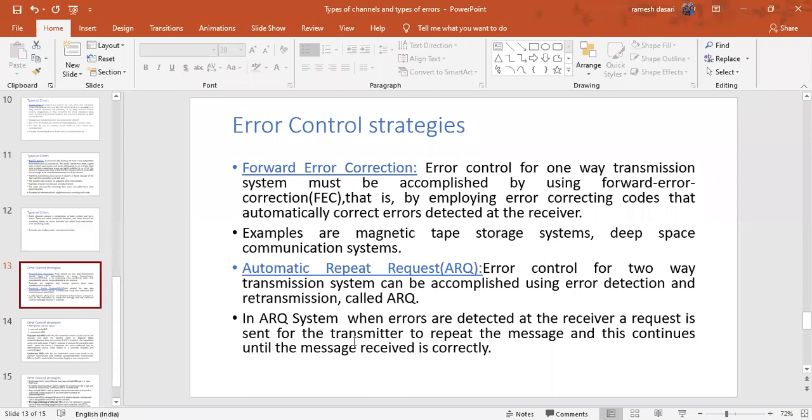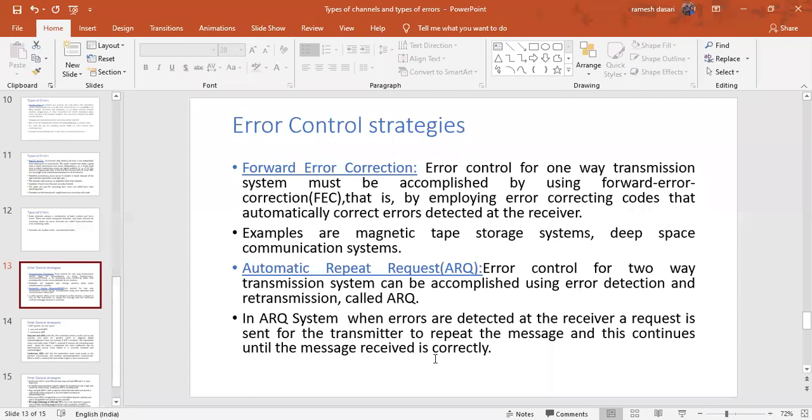See, here I mentioned that point. In an ARQ system, when errors are detected at the receiver, a request is sent for the transmitter to repeat the message. How many times does it send the request? Until the message is received correctly. Until it receives the correct code word, correct message, the receiver sends the request to the transmitter and the transmitter retransmits the message.